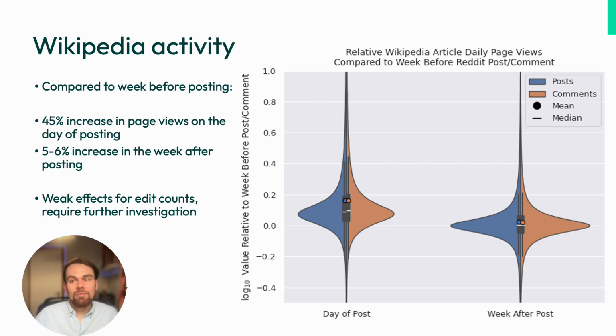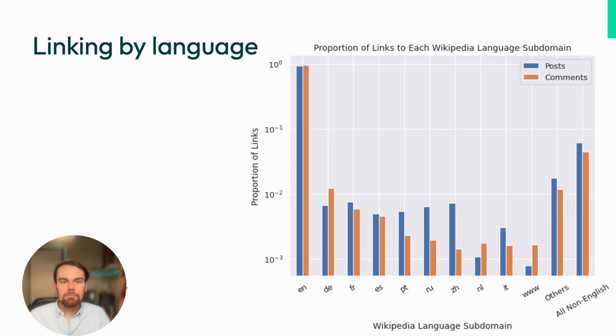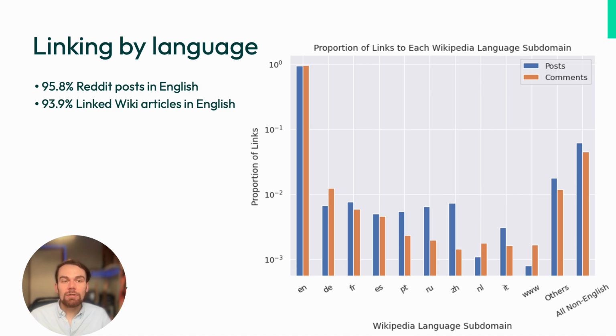In fact, this is more of an indicator that audiences separately actively consult and engage in different online platforms to support their comprehension of current events. So we also find some interesting language effects. Reddit is very much English language dominated, with 95.8% of Reddit posts mentioning Wikipedia being in English, and 93.9% linked Wikipedia articles to the English Wikipedia, with other large Wikipedias in single-digit percentages.